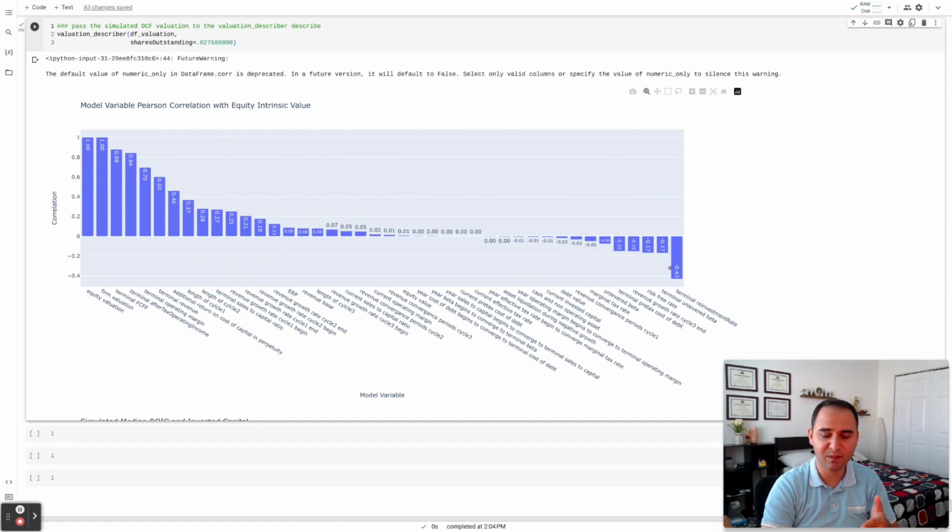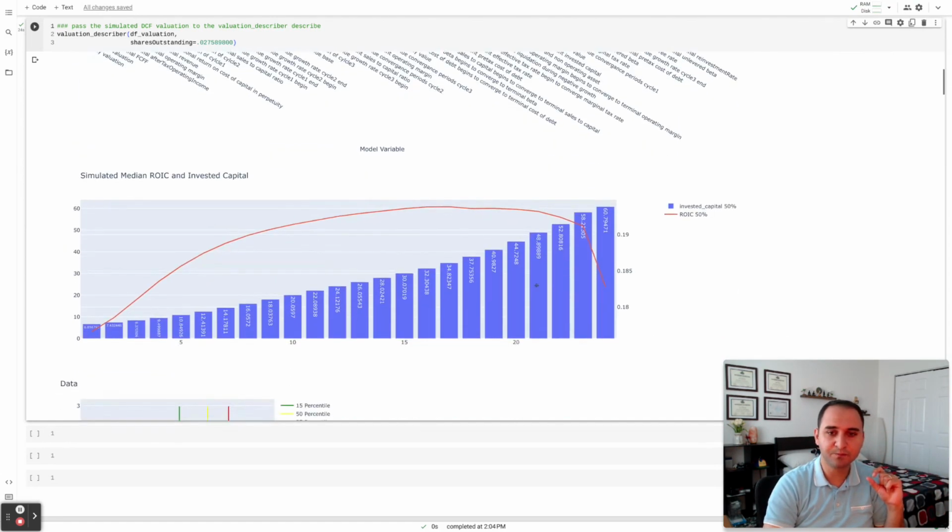Again, terminal reinvestment rate has the highest negative correlation, which makes sense. They have to put more money back into the business to sustain the business. And the higher that number, the lower your free cash flow to the firm, and the lower your intrinsic equity value.